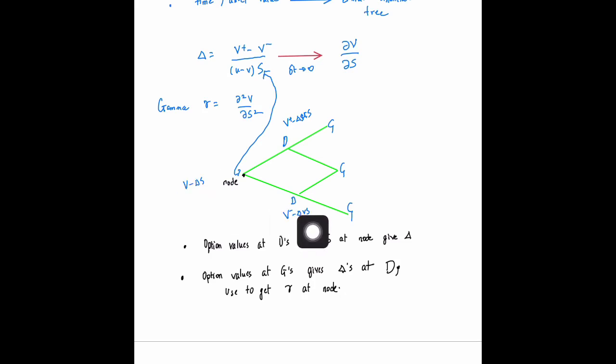So the value of the delta is the same here as well as over here, utilized inside this portfolio, but the actual values of the delta over here have now changed. There is going to be one particular value of delta here, another particular value of delta here. When you take the difference of these two deltas and divide it by the change in the asset value from here to here, that is going to give you the value of the gamma here.